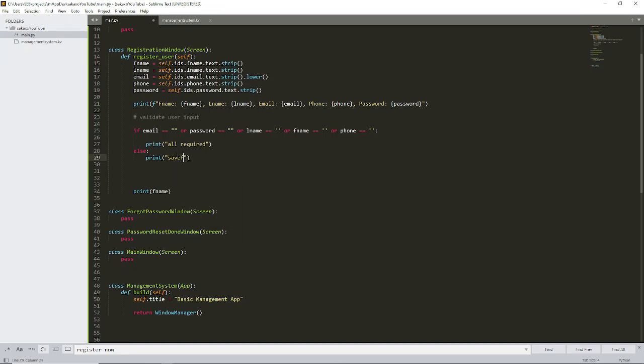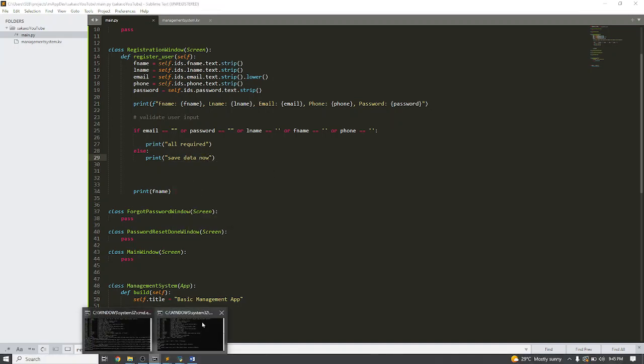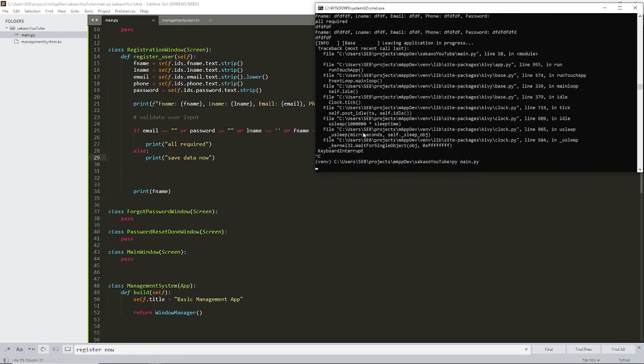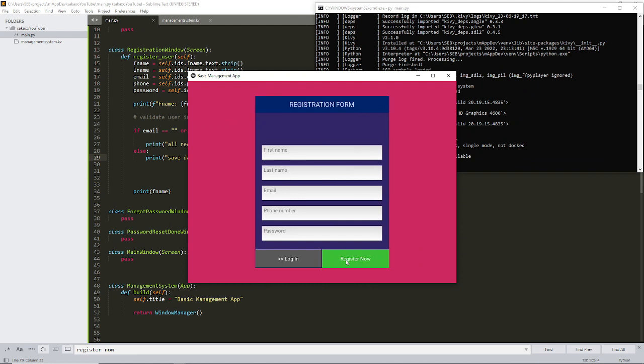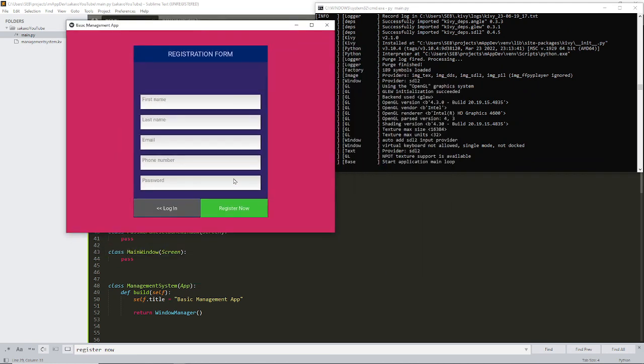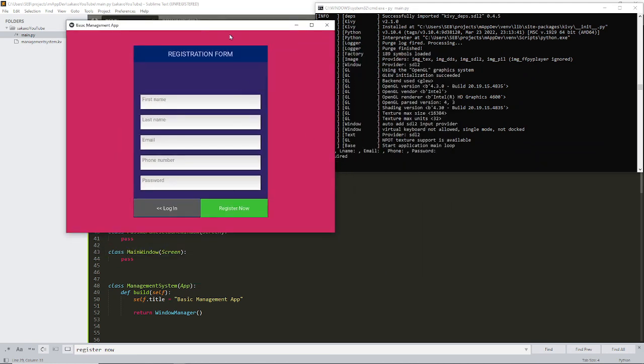Then I'll go back and run this code again. And if I come to my registration, if all of these things are empty or any is empty, it says all required.